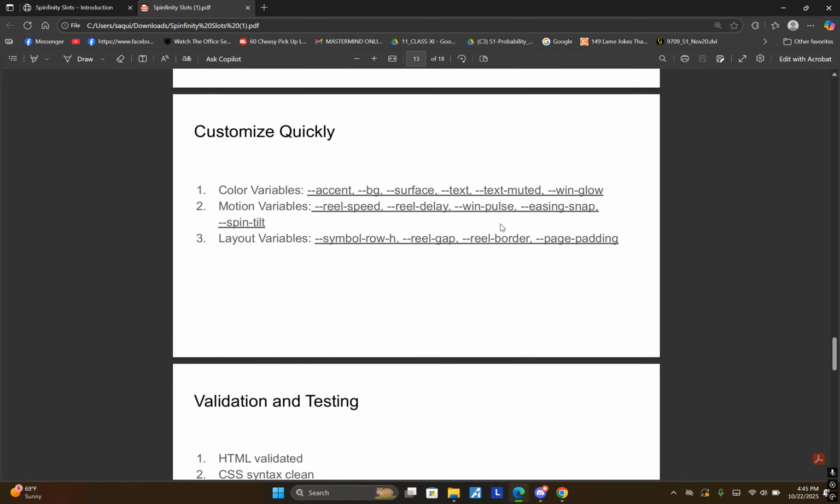All right, so customization. Customization was quick because everything was running on CSS variables. For colors, we used variables like accent, accent2, bg for background, surface, text, win-glow. For motion, we use reel-speed, reel-delay, win-pulse, easing snap, blur-amount, spin-tilt. For layout, we use symbol, row-h, reel-gap, reel-border, page-padding, and all of these things you can tweak in the inspect element, and you can actually see how easy the customization was.